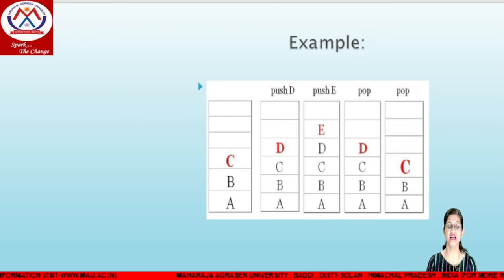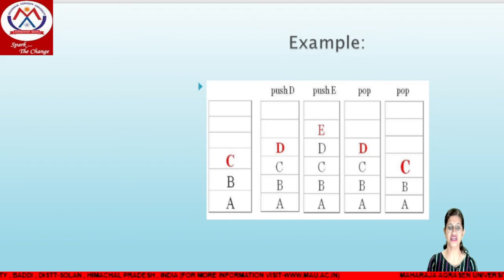If top is at 2, then we will increment it by 1, so now the top is at 3. Now we check that there is no overflow condition, then we can simply add our element D into the stack.